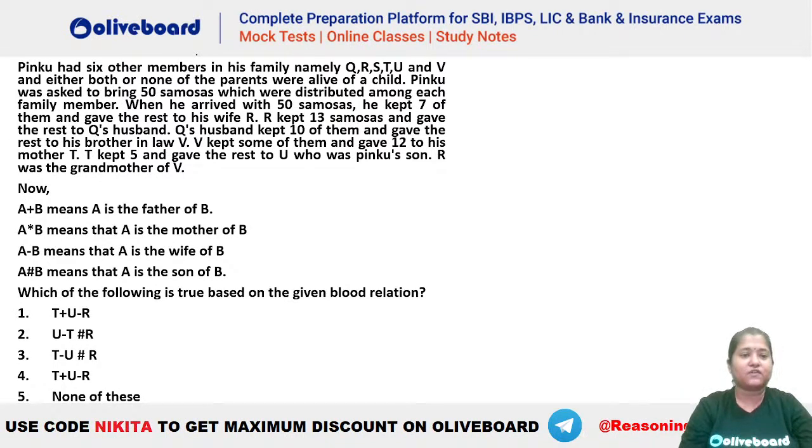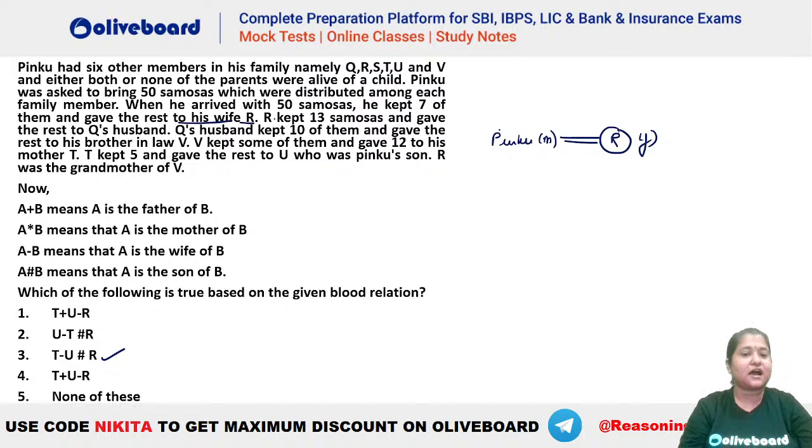Okay. So Pinku was asked to bring 50 samosas, which were distributed among each of the family members. When he arrived with 50 samosas, he kept 7 of them and gave the rest to his wife. So that means, let's say this is Pinku. Pinku is a male person because he has a wife here. Let's say wife. So he gives the rest to his wife R. So this is R here. Okay. Option number 3. Chalo, we will check.